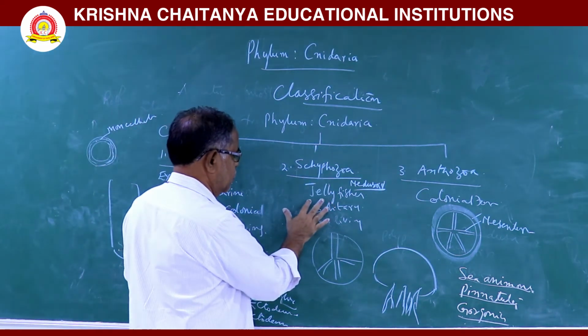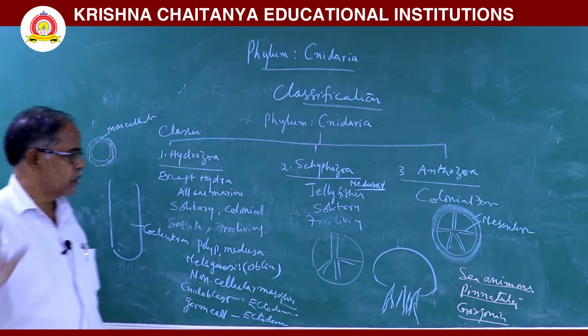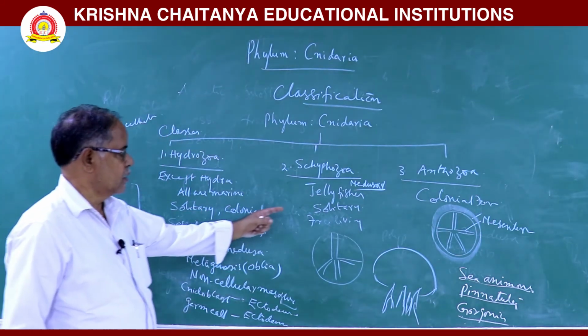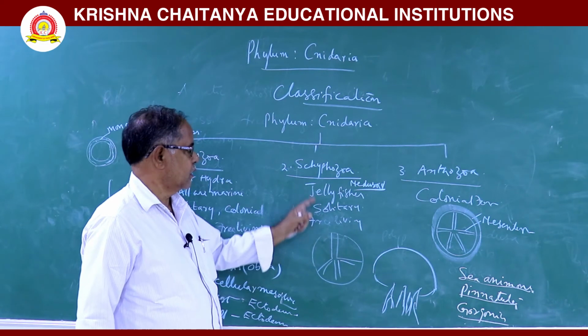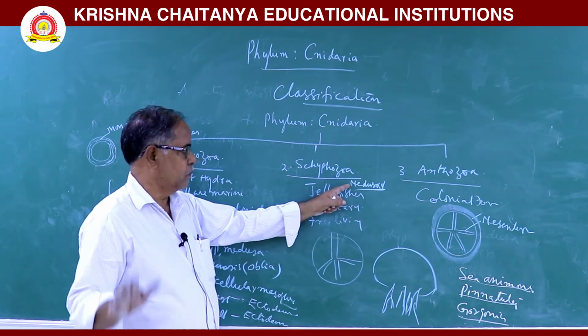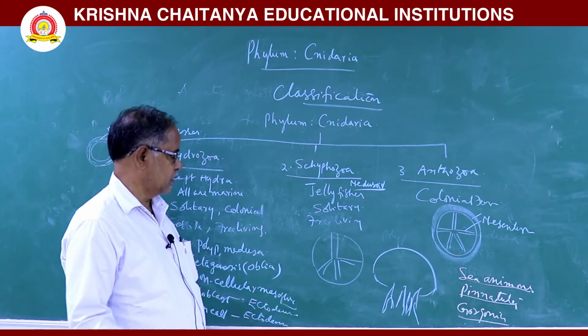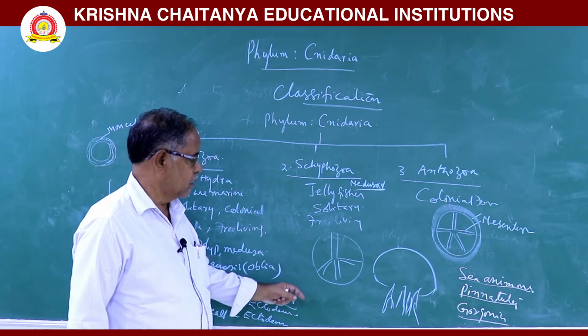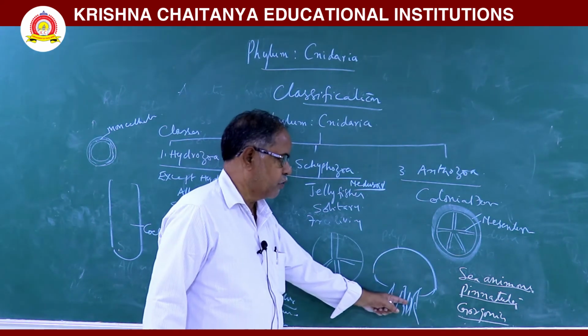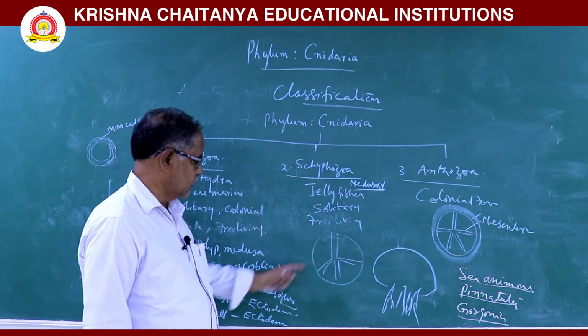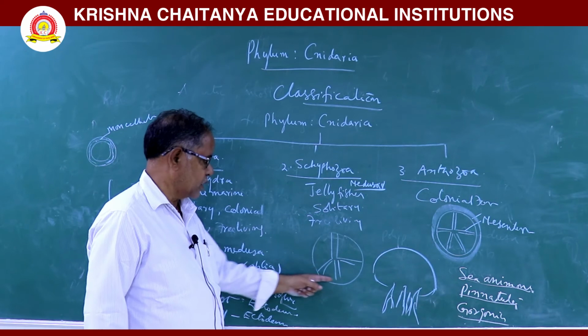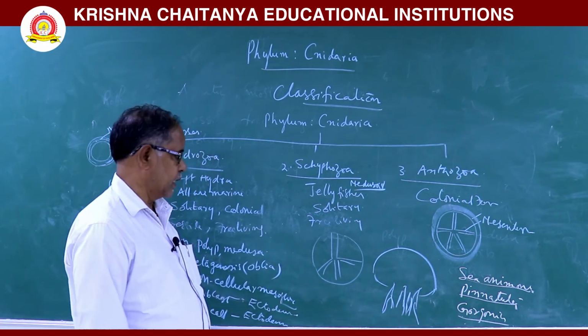The animals included under class Scyphozoa are called jellyfishes. They are solitary, free living. In Scyphozoa, only the medusoid form is there. That is umbrella shaped, a free living form. Here, the mouth is surrounded by four arms. The coelenteron is divided into four chambers and some canals.